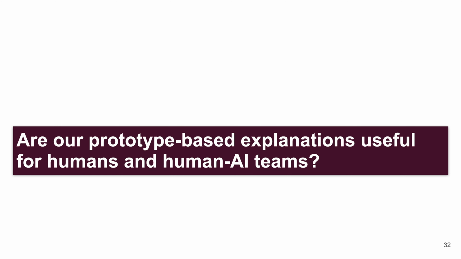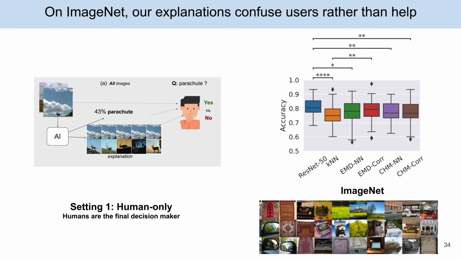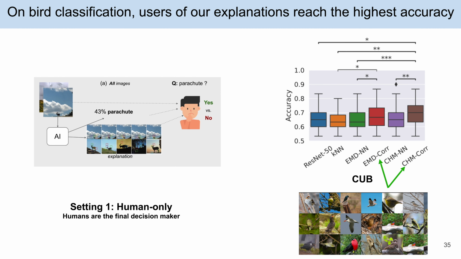Besides the improved accuracy on OOD tests, are our prototype-based explanations useful for humans and human-AI teams? We performed a large-scale human study in two different settings. In the first setting, we show users the input image, the prediction, and explanations, and ask them to either accept or reject the AI's predicted label. Interestingly, on ImageNet, where users are familiar with many object categories, our explanations do not help but hurt human accuracy. Yet, on bird classification, our explanations are useful, helping EMD core and CHM core users obtain the highest accuracy.